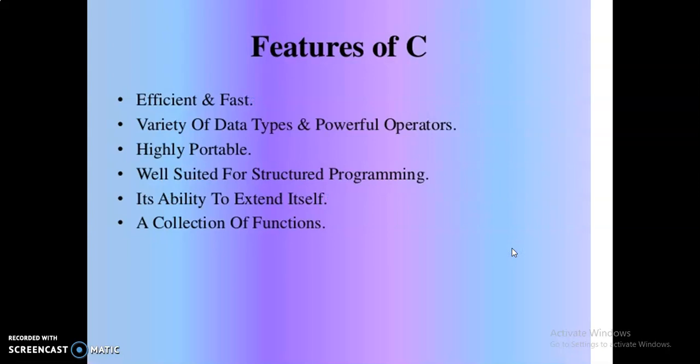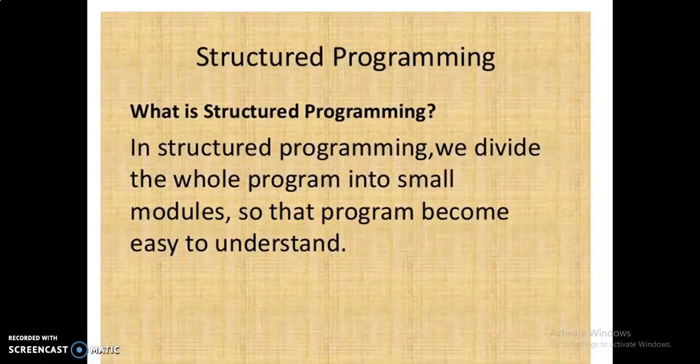Next, the features of the C language. The C language is very efficient and fast. It has a variety of data types and powerful operators. It is highly portable, and it follows the structured programming approach. C follows structured programming, and it has the ability to extend itself. And it has a collection of functions in the C language.